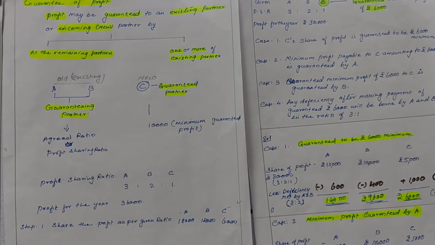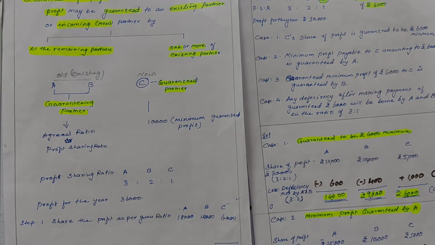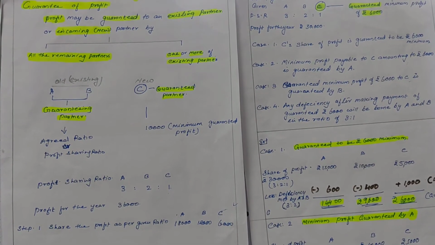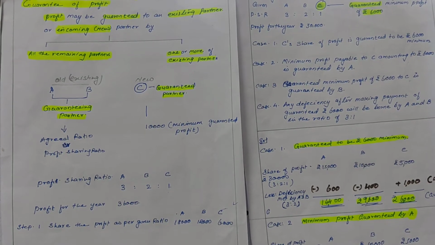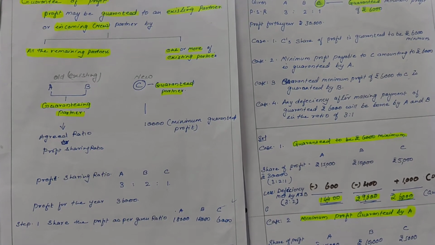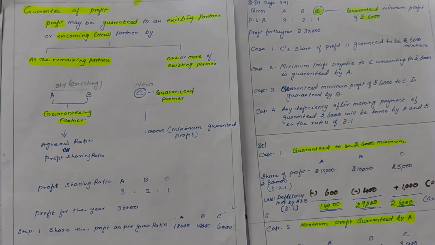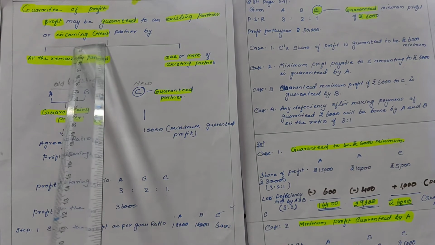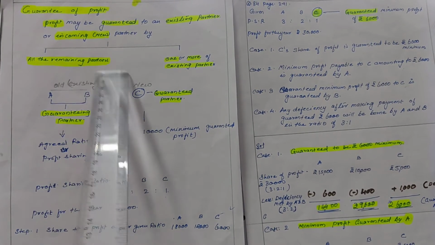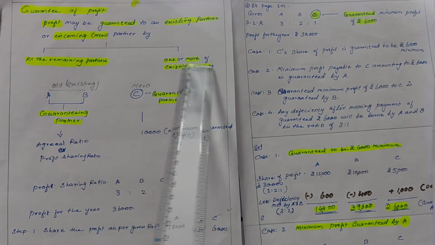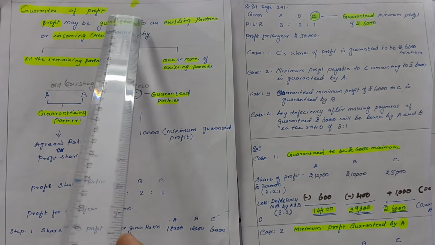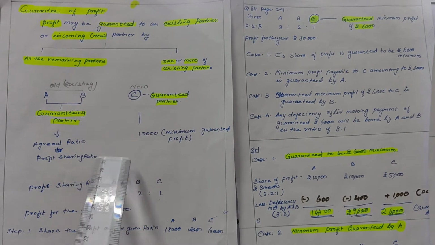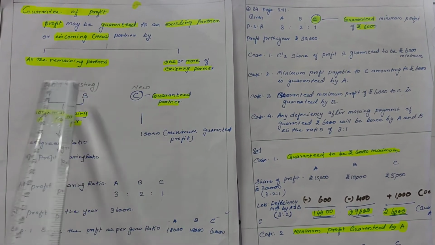A new partner may be admitted in the firm with minimum guaranteed profit from the business. The profit may be guaranteed to the existing partner or the incoming partner. Existing means the old partner, incoming means new partner, by all the remaining partners or one or more of the existing partners, and this guaranteed partner will be getting that minimum amount of profit which the partners had guaranteed to him.